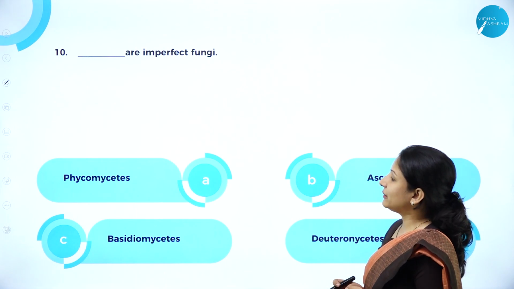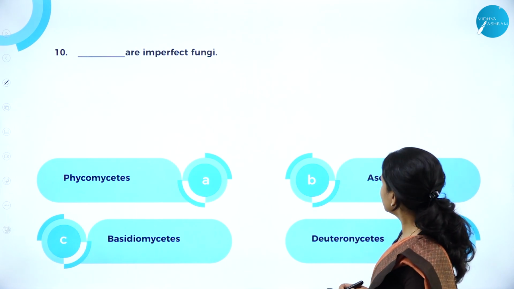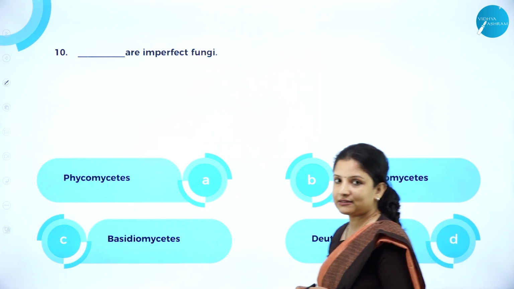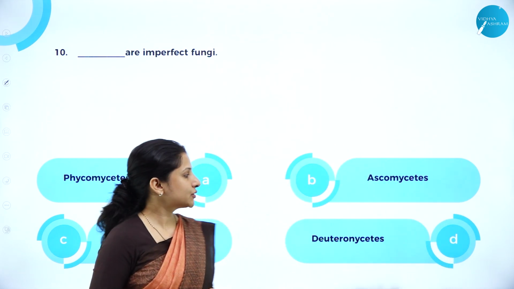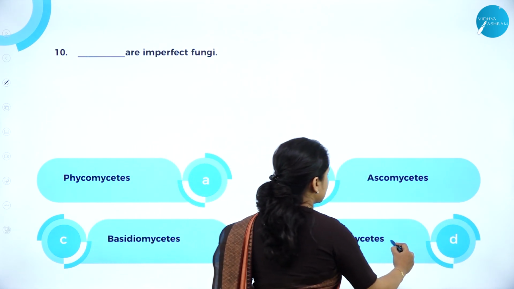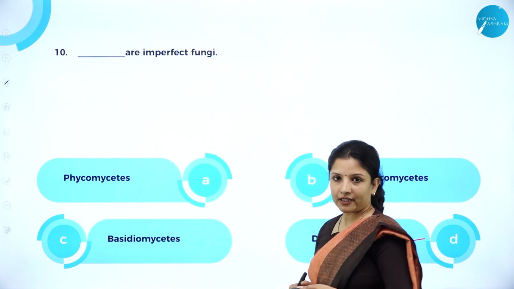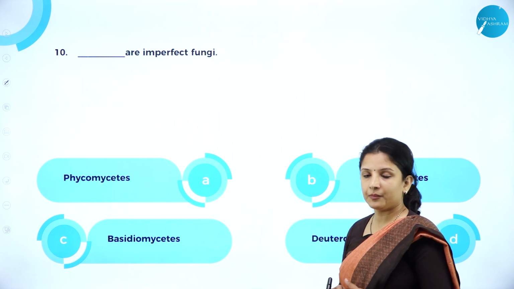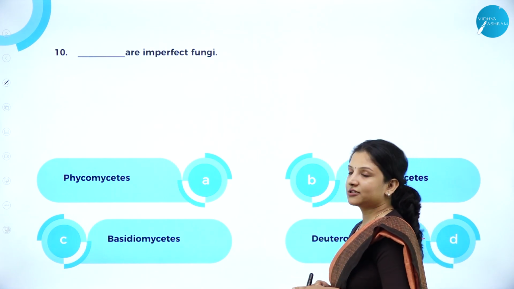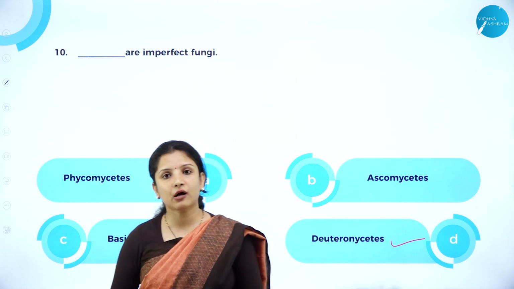Dash are imperfect fungi. Is it Phycomycetes, Ascomycetes, Basidiomycetes or Deuteromycetes? The answer here is Deuteromycetes, because they are the ones called the imperfect fungi. So this was about the session wherein you learnt about the topic.